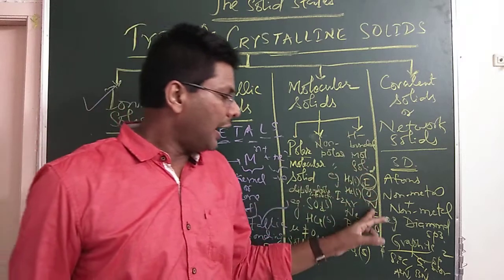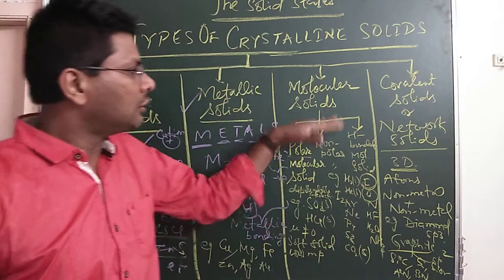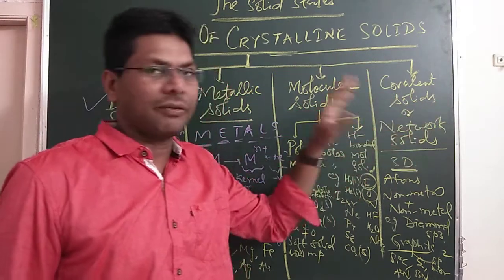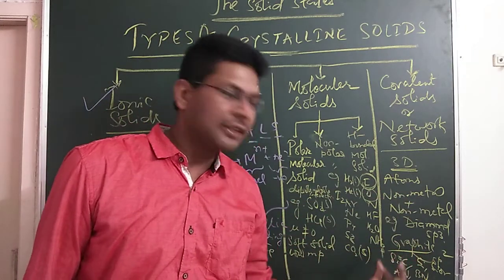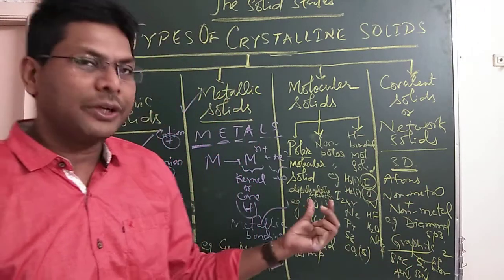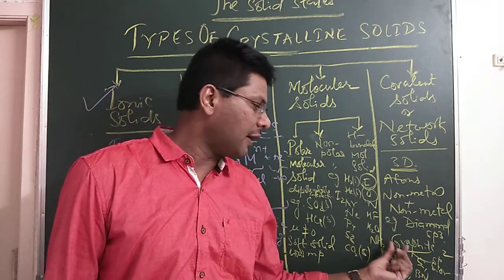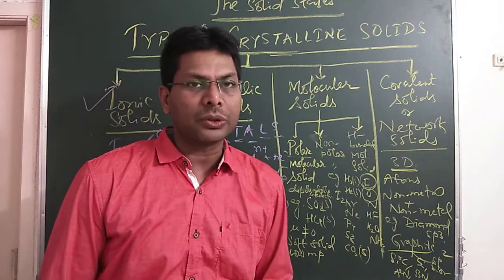Hydrogen bonded: HF, water in the form of ice, ammonia, etc. So all these come under molecular solid. Last is covalent solid or network solid. In this category, diamond, and graphite being a soft substance, is used as a lubricant also. It is used as a solid lubricant, and graphite is a good conductor, so it is used as electrodes also.